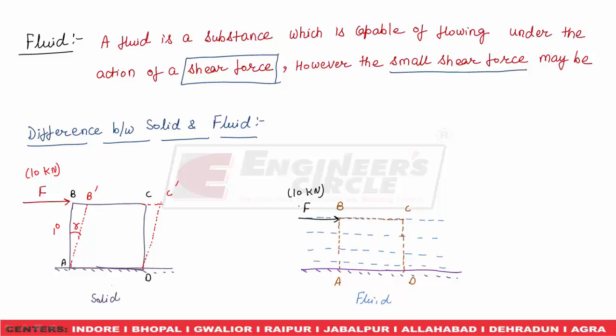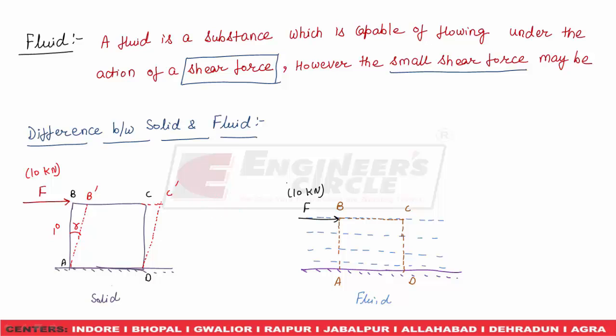Because of this force, the fluid particle, or the fluid layer, will start moving.